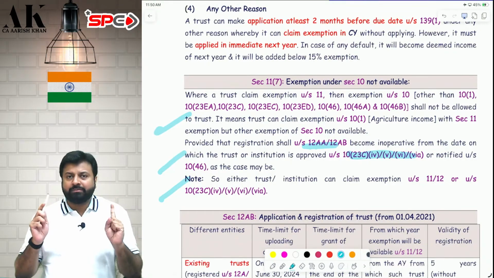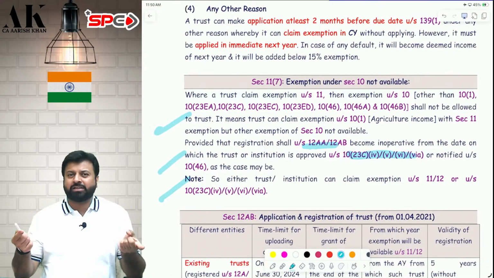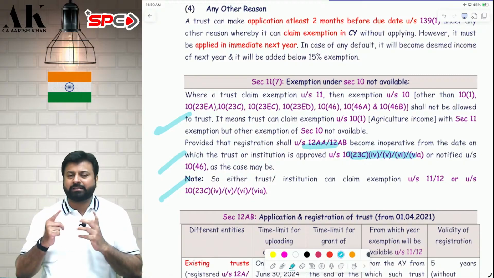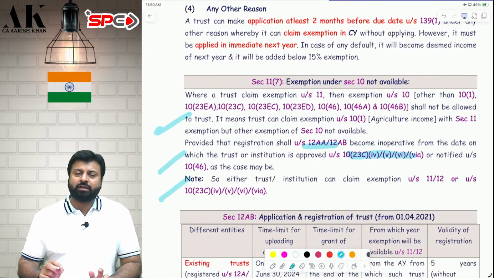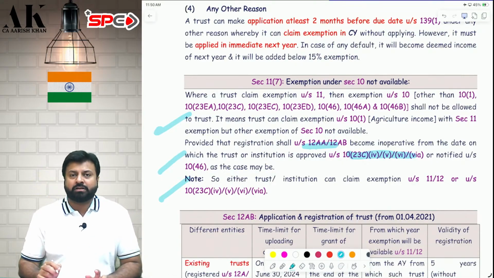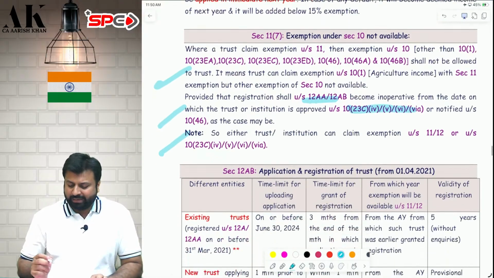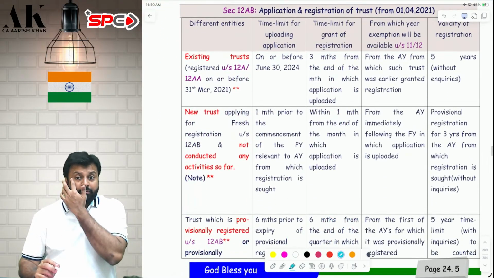Along with 12AB, you can claim section 10(1) agriculture income also, because on agriculture income, the central government does not have the power to impose tax. Central government does not have the power in the constitution to impose taxes on agriculture income. I hope it is clear to all of you. So nothing great as such. Now we will move on to certain procedures.